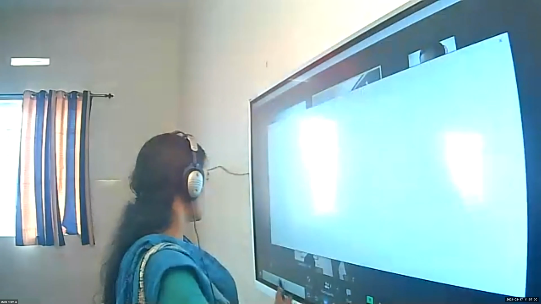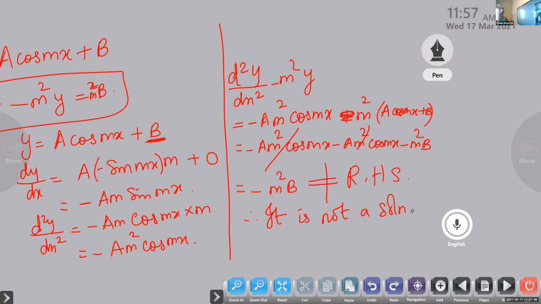Is the previous question okay? Anila Mohanan, is it clear? Yes, ma'am. To check whether it is a solution or not, substitute it in the given differential equation and check. Is it okay, Aparna? Yes, ma'am. If you are thorough with the derivatives concept, this part we can do easily.